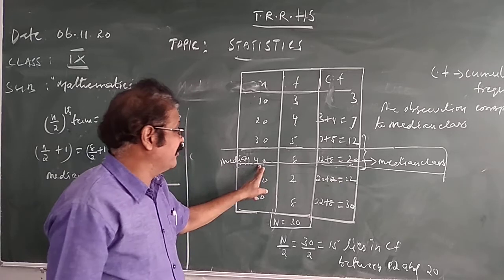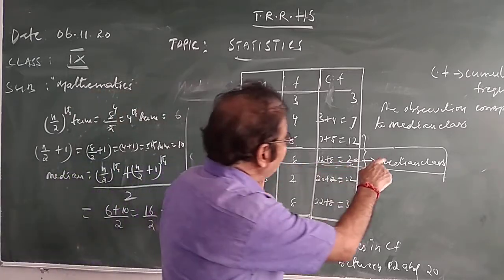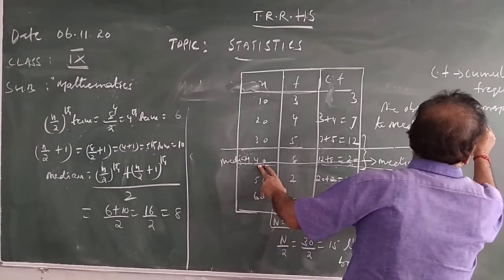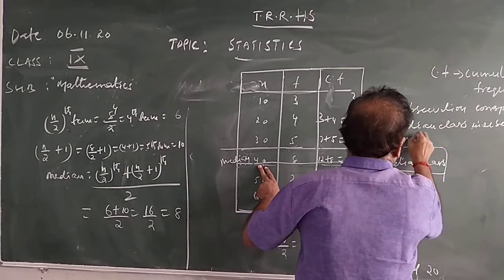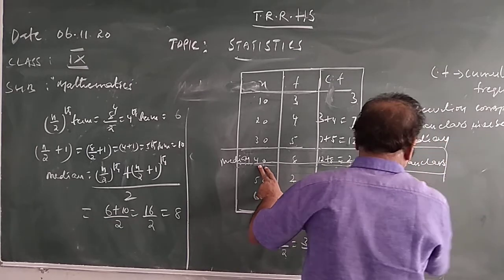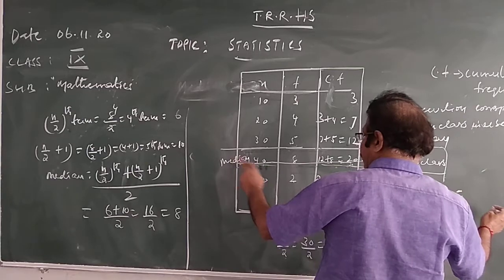The observation corresponding to median class will be the median. Therefore, which observation corresponds to the median class? 40.